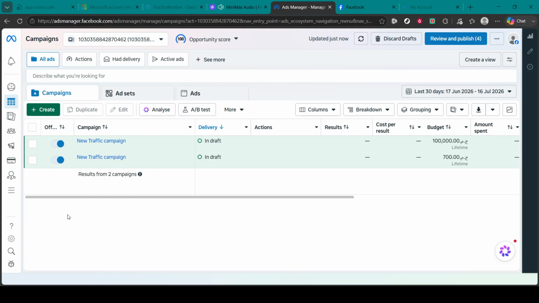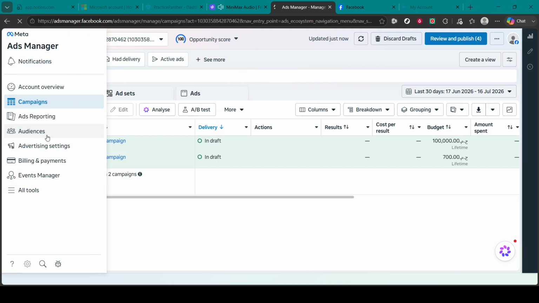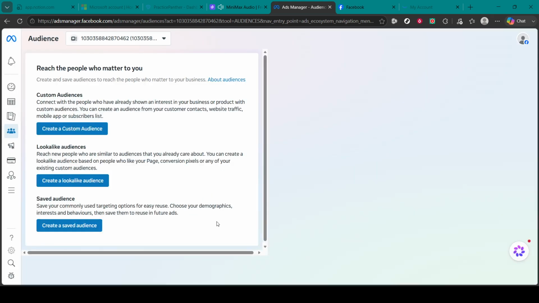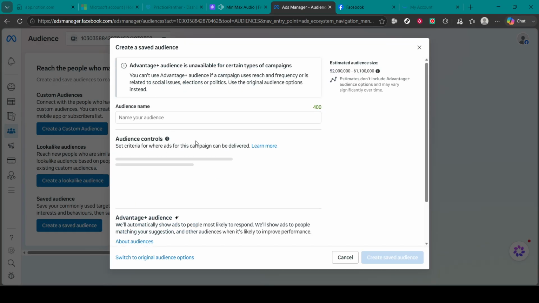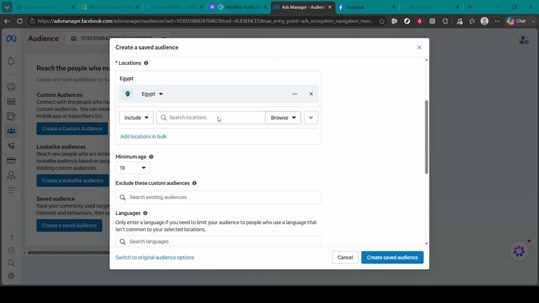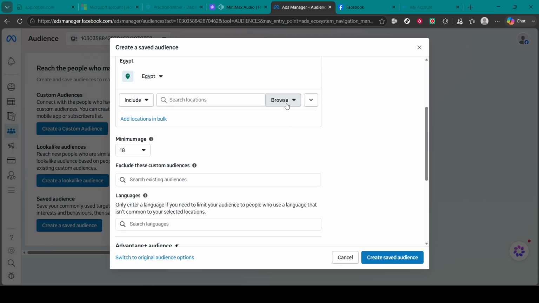Now let's build the audience inside Facebook Ads Manager. From the menu on the left, select Audiences, then choose Create Audience followed by Saved Audience. Give your audience a descriptive name, then add the location you want to target, such as a specific state. If you're only serving attorneys in one area, make sure your location settings reflect that so your ads aren't shown nationwide. You can also enter a language if needed.